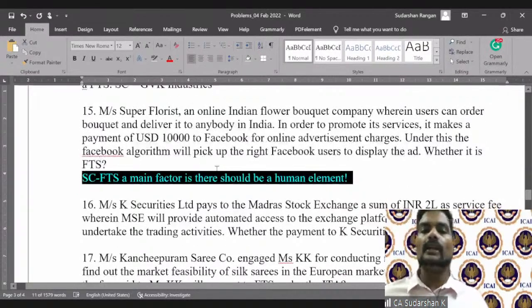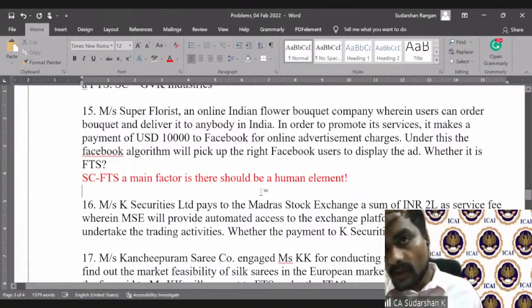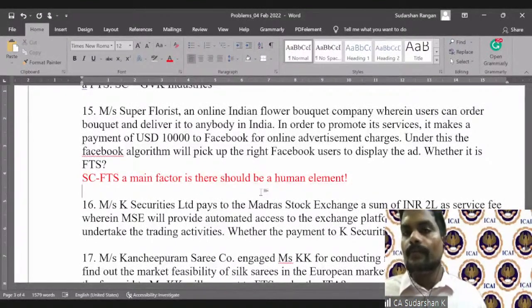There should be a human element. Mere automation of services will not amount to FTS. Because what is the purpose of FTS? Technical manager, any